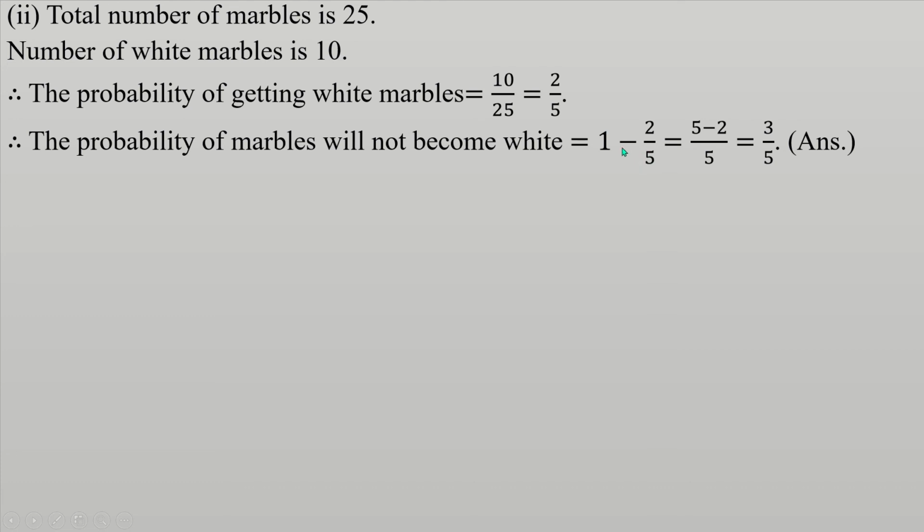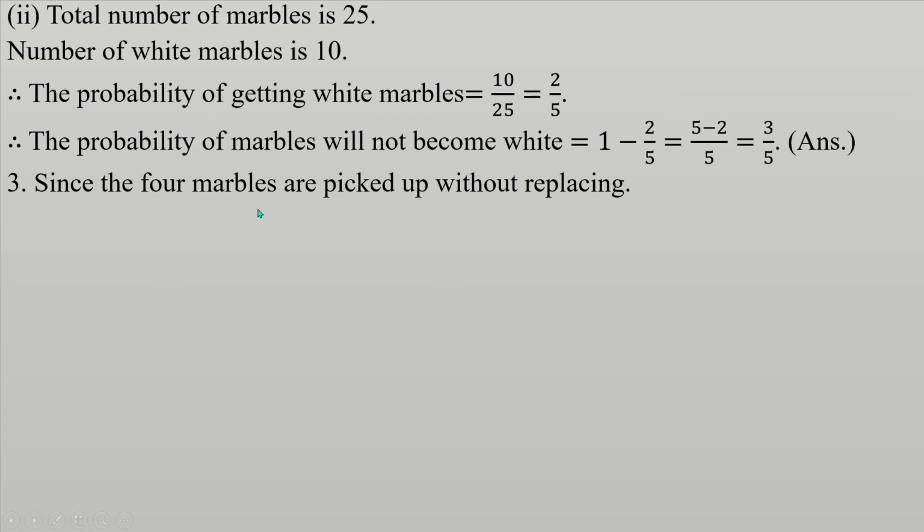So, we know the range of probability is 0 less than or equal to probability less than or equal to 1. So 1 minus 2 by 5, and after calculation we will get 3 by 5. This is the required answer.